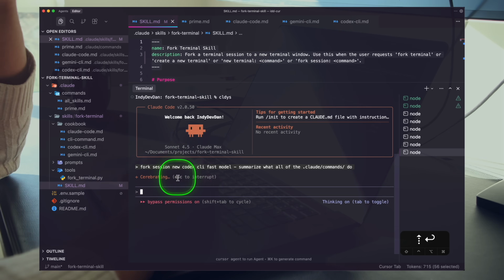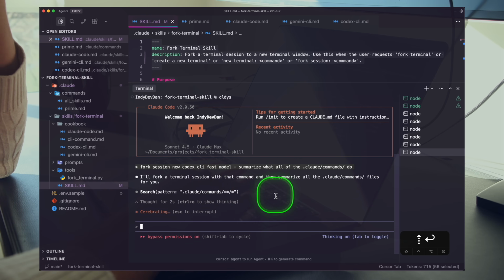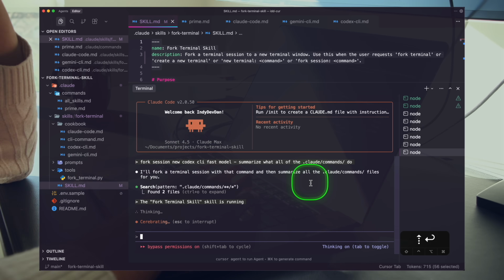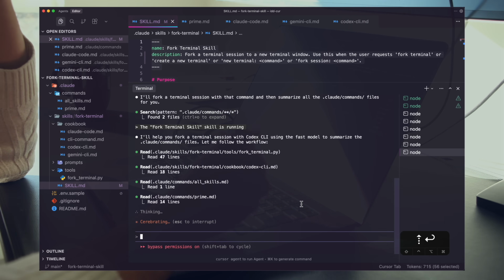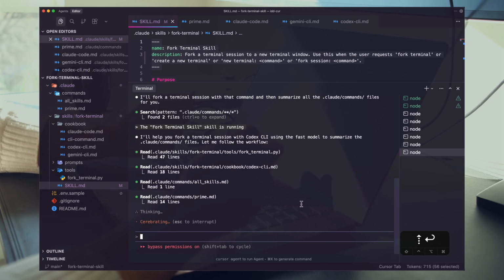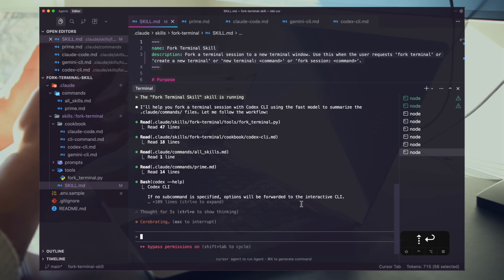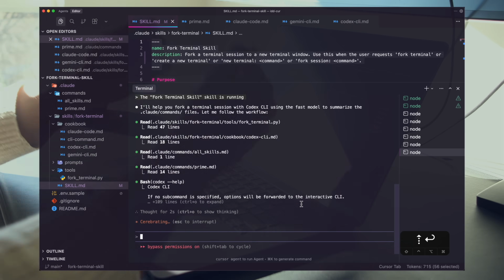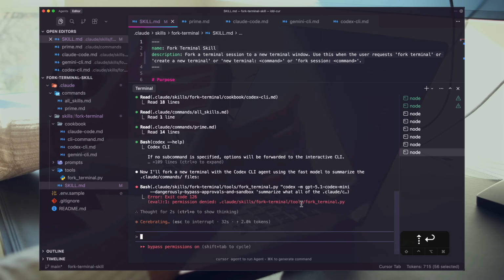Fork session, we want new codex CLI fast, summarize what all the commands do. There we go. So now it's running that skill for us. It can be so easy to just blame the model, but you really have to blame yourself first, blame your tooling, blame your understanding first, all right? More cases than not now, as we've talked about in previous videos, the limitation is not the models, it's not the agents, it's you and I, right? It's what we're doing with these tools.